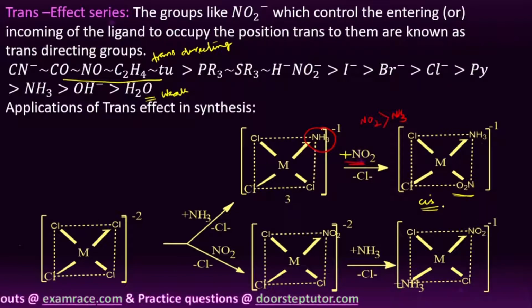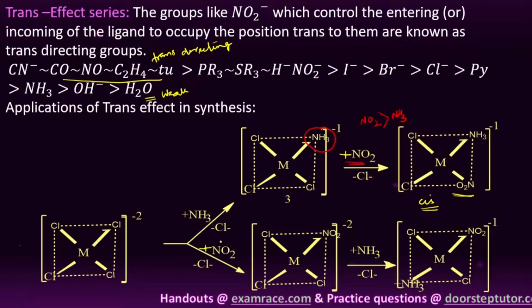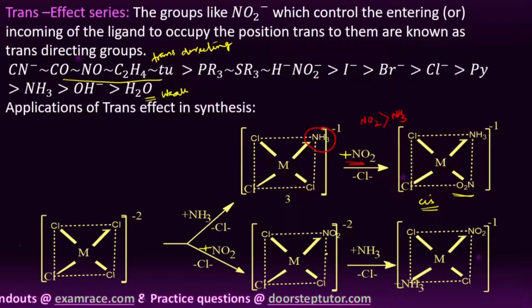Here you can see, student, in the second case we take the same reacting compound, but here the first entering group is NO2, with the removal of Cl minus. This NO2 can occupy any one of the four coordinate sites, so there is no question about the first position.